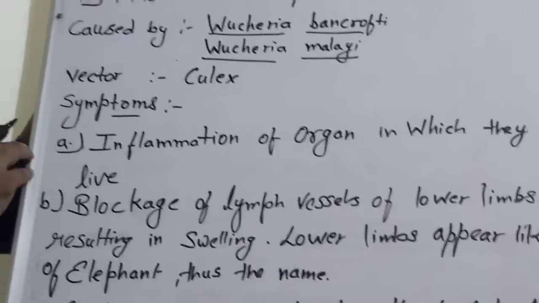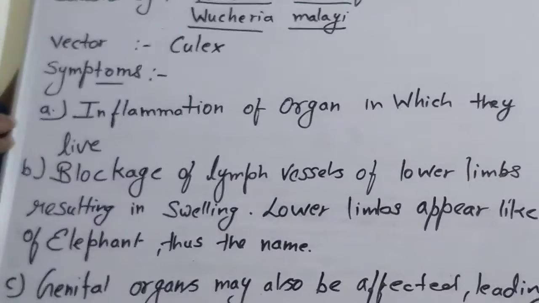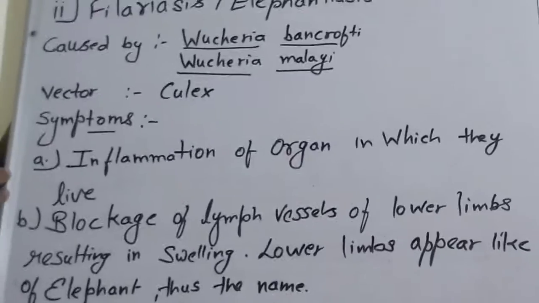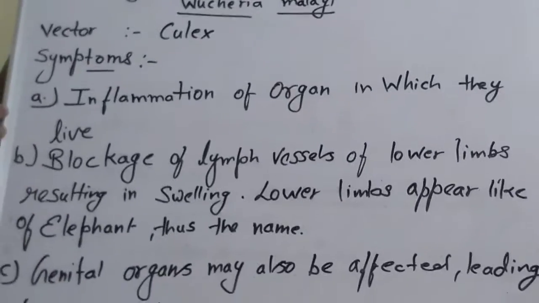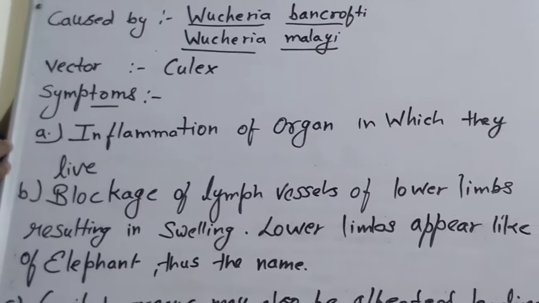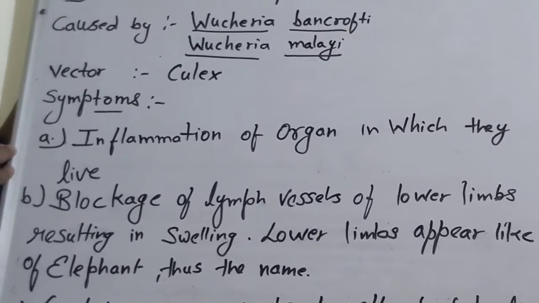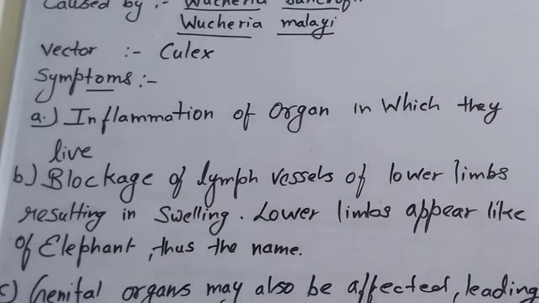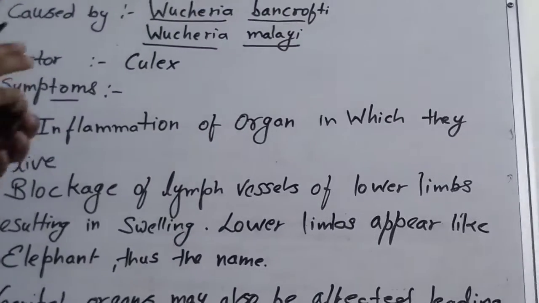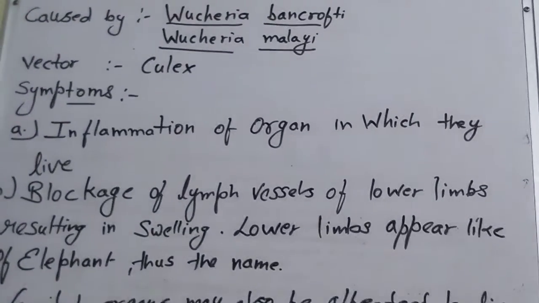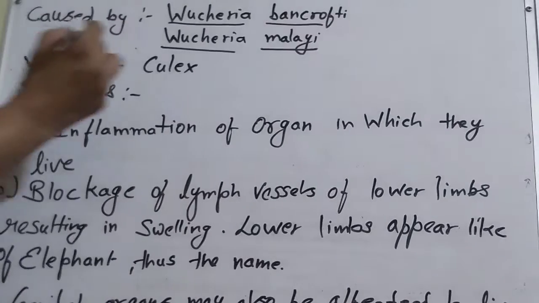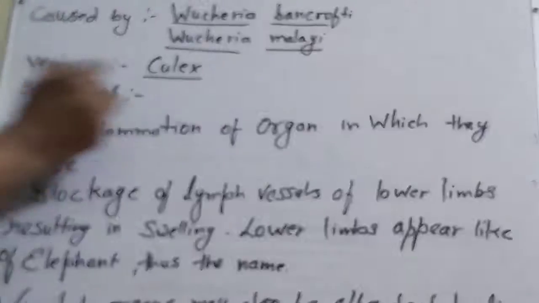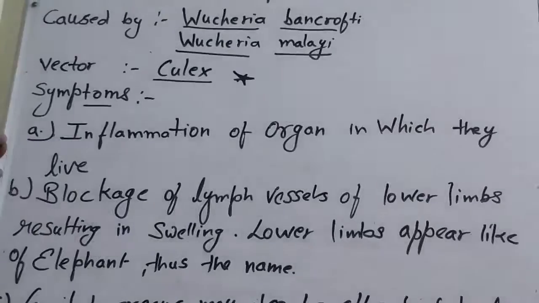That is the spelling: Wuchereria bancrofti. Another Wuchereria malai, Malay. Okay. This is a causal worm. It doesn't directly attack the body. It's just carried by the vector, the mosquito. And this mosquito is named Culex. Okay, this is a Culex one.